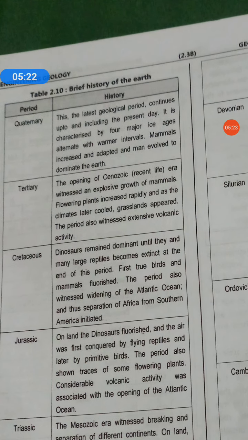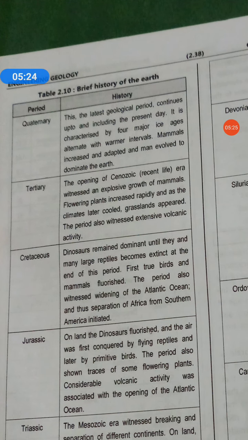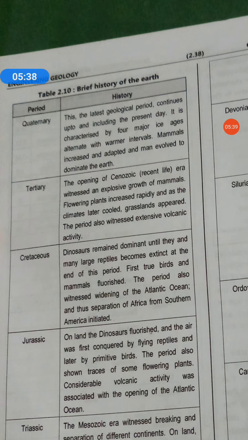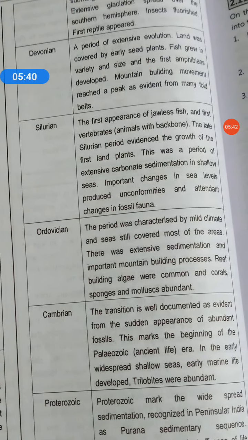See here, a brief history of the earth. What is the meaning of Quaternary, Tertiary, Cretaceous, Jurassic, Triassic? These are the brief history of the earth, also based on the formation scale. You can take a screenshot of this.